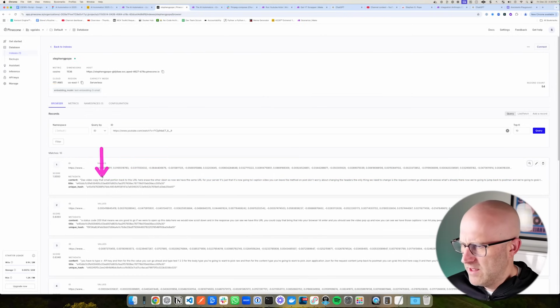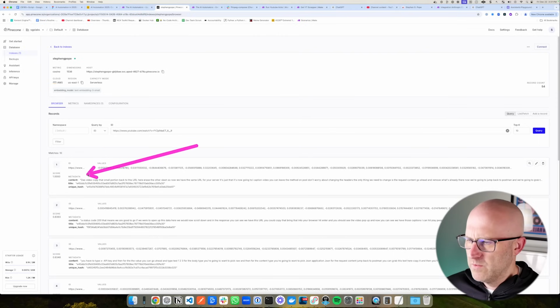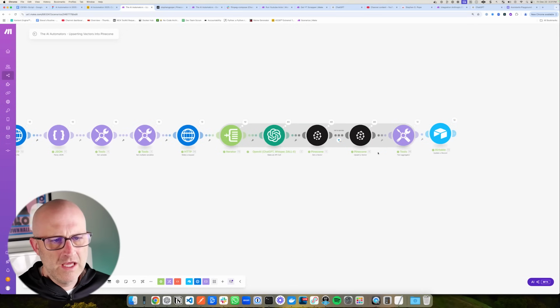We use the text here in the Pinecone database to power the queries. We send this text to actually generate the responses, but we use these vector values to actually find the data in this Pinecone database so that we can send the proper data to the LLMs. So these two modules here keep the Airtable database in sync, and we're doing a little bit of cleanup here just to maintain the Airtable database, but there's nothing there critical to this overall process.